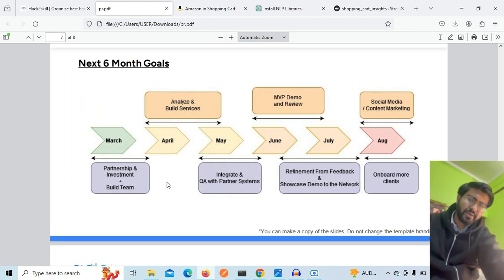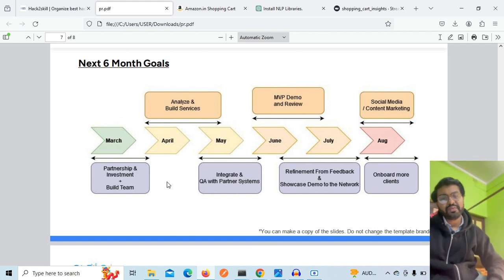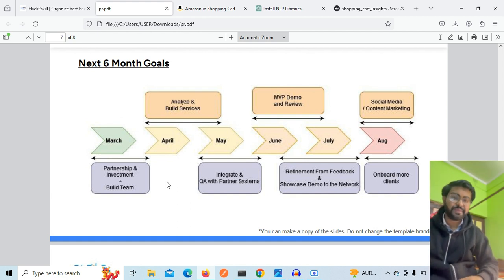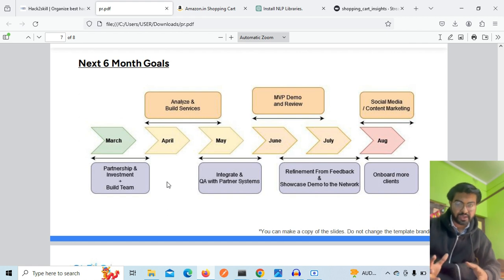Basically, we need some developers and resources who are efficient in Python programming, Java, and microservices. They will be required to build those services and build a team, and obviously we need some partnership from the buyer and seller app side, and some other stakeholders and investors. They would help us build the team and achieve the goals. And once we have achieved that, we would start building the microservices we have thought about, and then integrate with the partner systems and see how it's working and how they are benefiting.